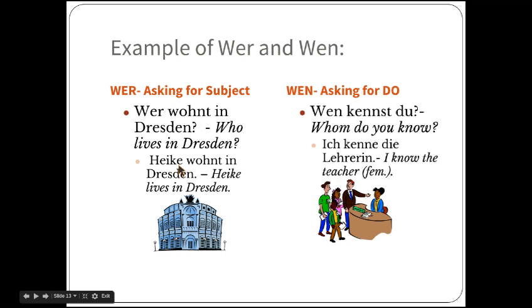So that's the new information, and that's what we wanted to know. We wanted to know the subject. We wanted to know about Heike doing the living here. And we already knew that you were the one who knew, so telling us that you know someone isn't new, but the person that you know is the new information, and that's the direct object.